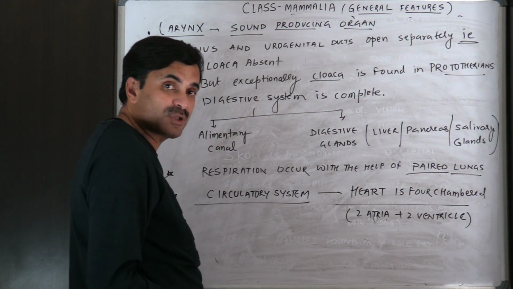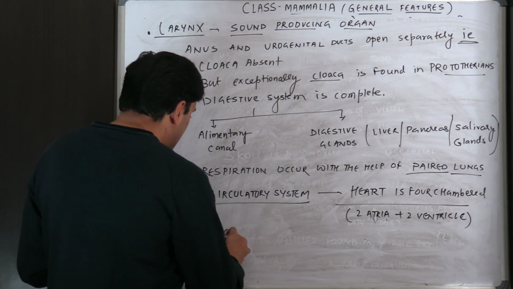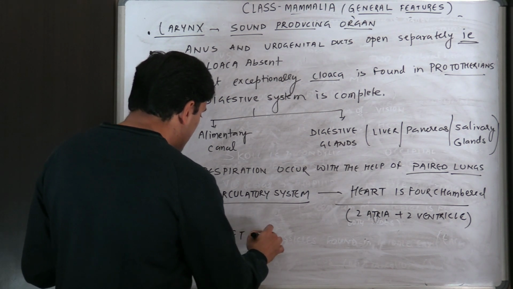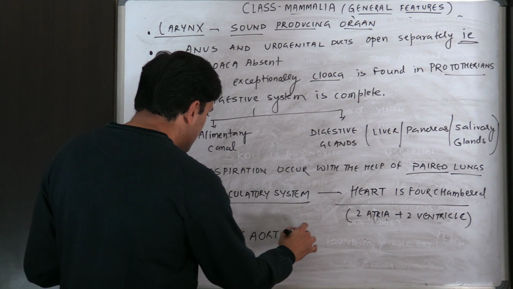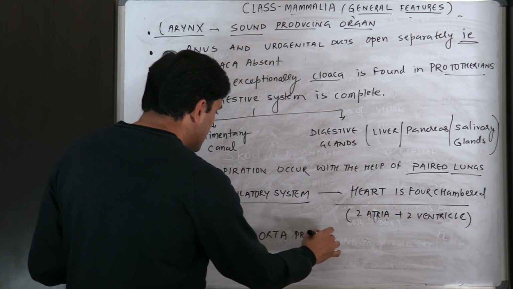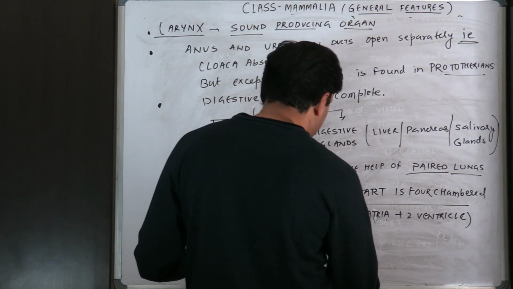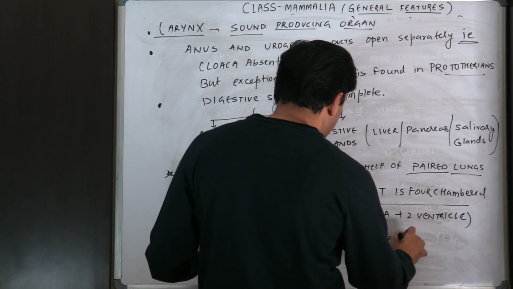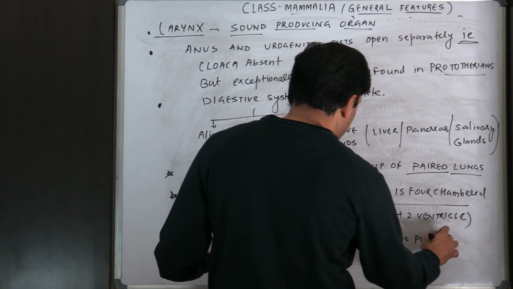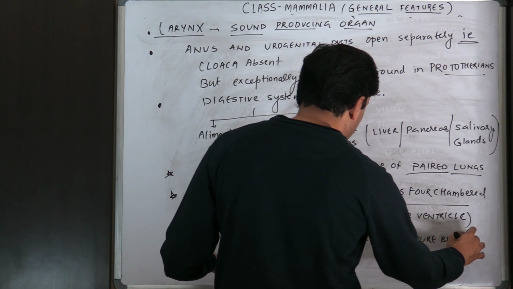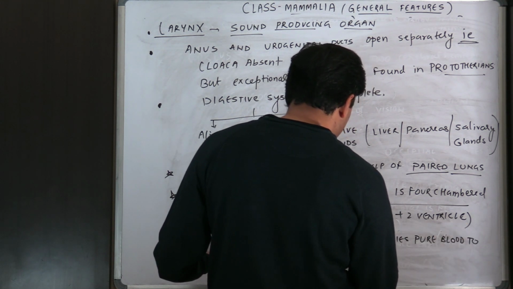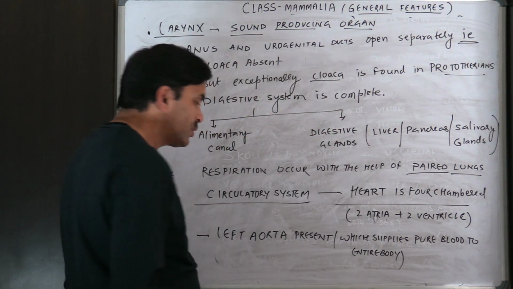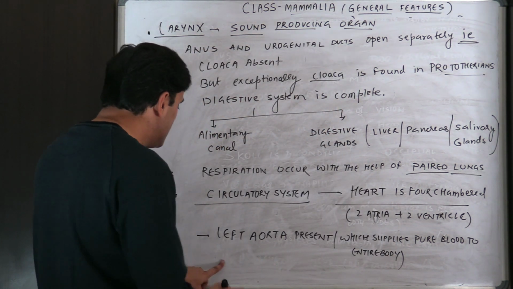All right, heart is 4-chambered. Left aorta present, which supplies pure blood to the entire body.